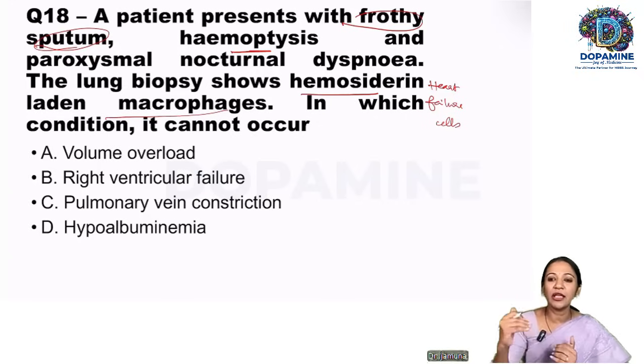So if there is any problem beyond the lung, be it in the pulmonary vein, the left atrium or the left ventricle, we get congestion in the lung causing pulmonary edema. So obviously right ventricular failure cannot cause it. So this is the right response. Left ventricular failure will cause pulmonary edema. Pulmonary vein constriction, of course, can cause it. Hypoalbuminemia, because of decreased plasma osmotic pressure, can cause pulmonary edema.